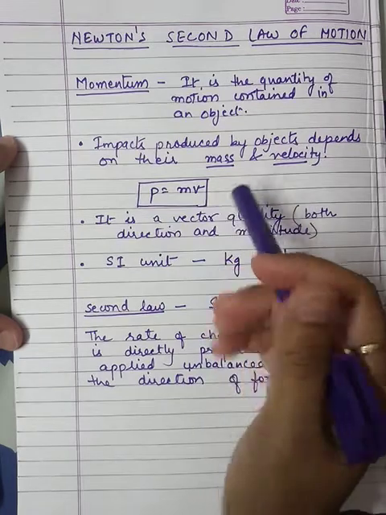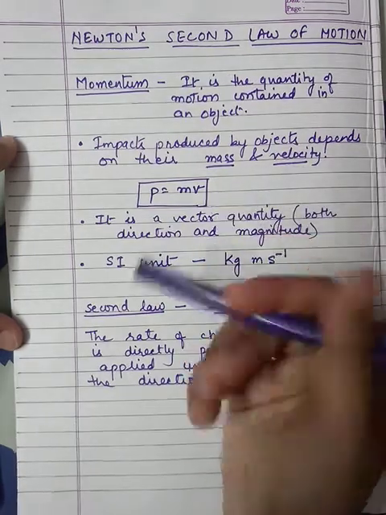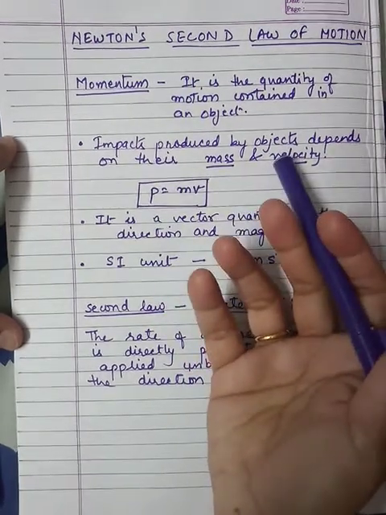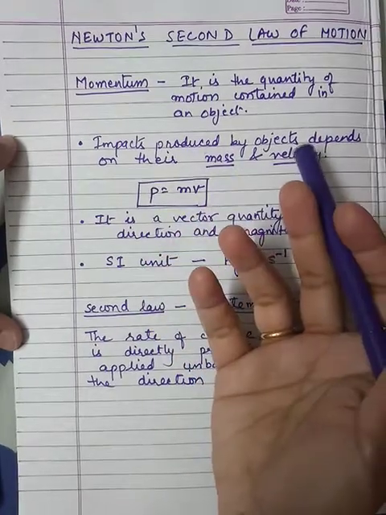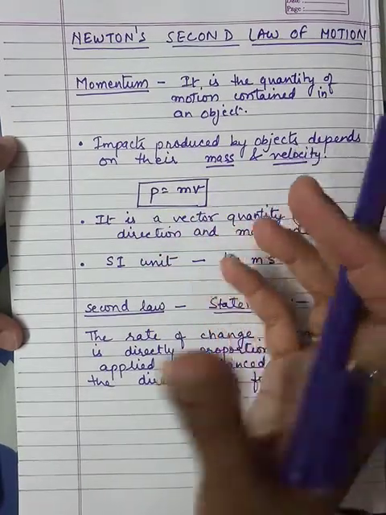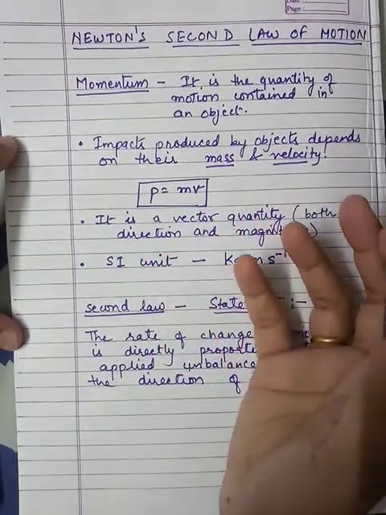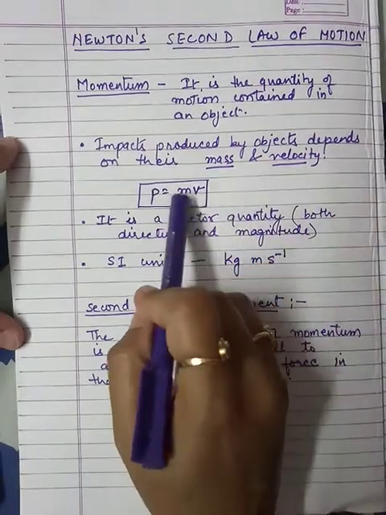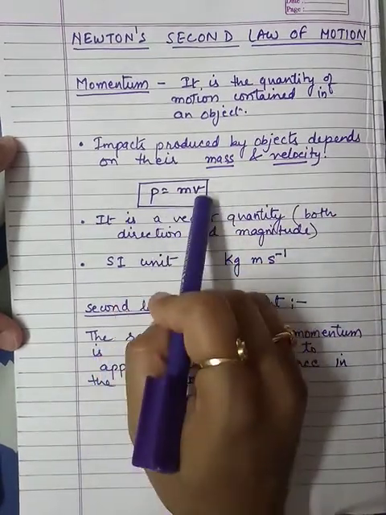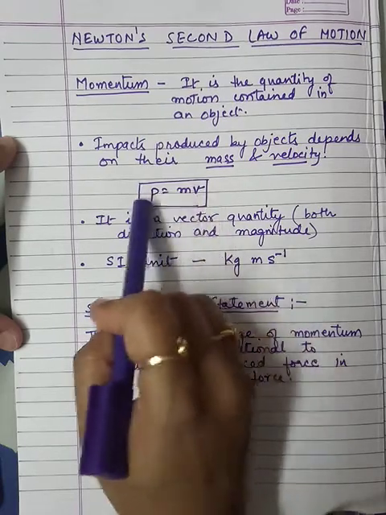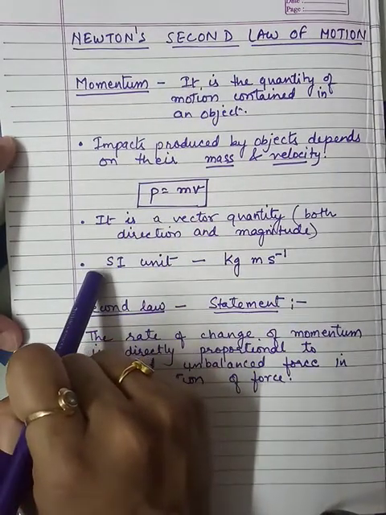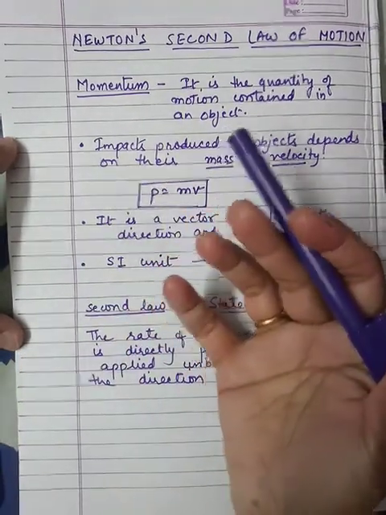The impact will be very less. If the bicycle hits a car, there will be no damage or negligible damage. Okay, so the impact of that object will be very less, which has less mass and less velocity. That means the momentum was less, right?